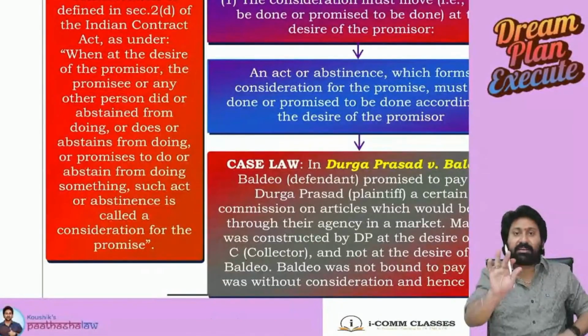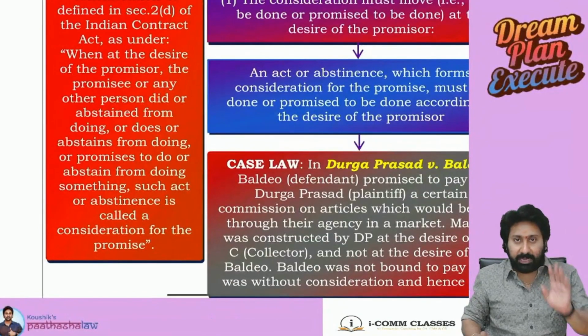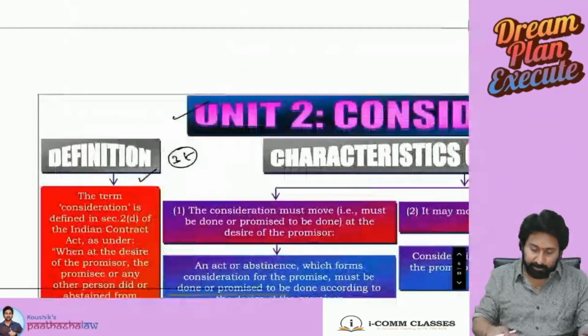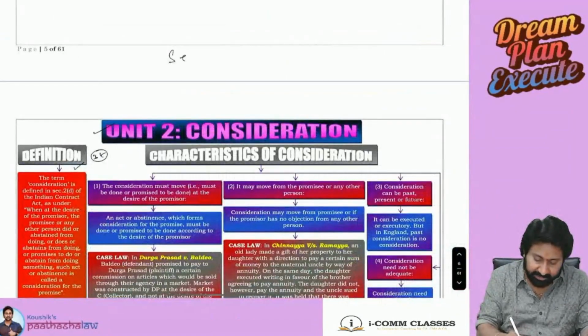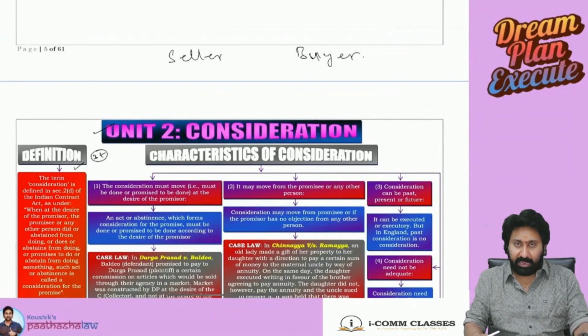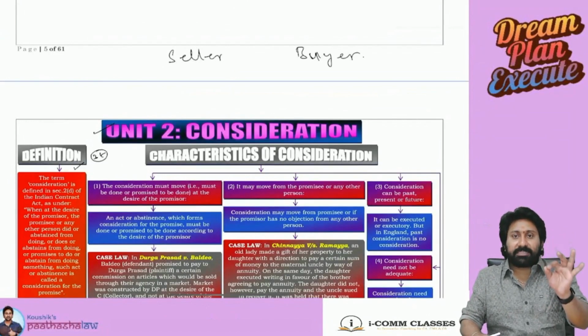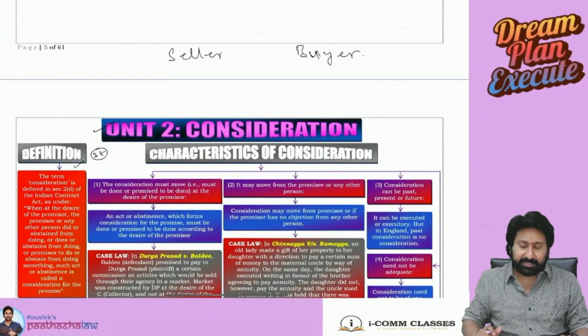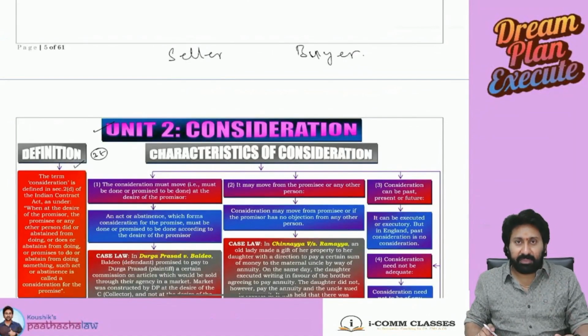Easy way I will tell you, listen carefully. In a contract, there are 2 parties. One is a promisor, another one is a promisee. I will give you an example. There are 2 parties, seller and buyer. Who promises to sell? Seller. Who promises to buy? Buyer. There is a reciprocal promise. Yes. Making an agreement. Yes. Goods are legal goods. Yes. Enforceable at law. Yes. Therefore, a contract will be created.